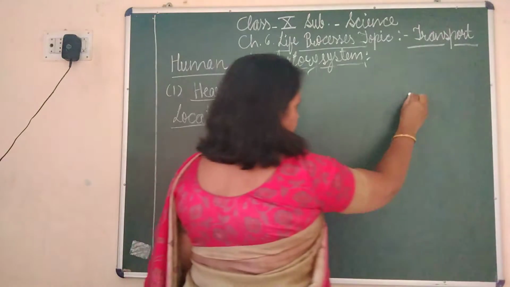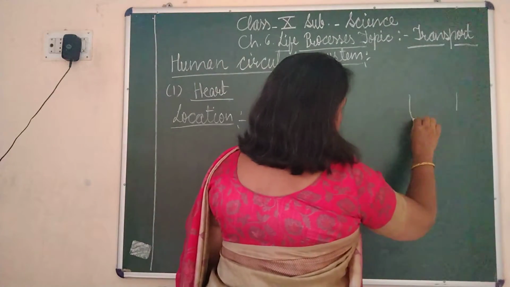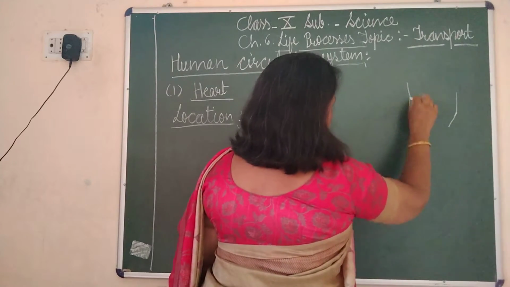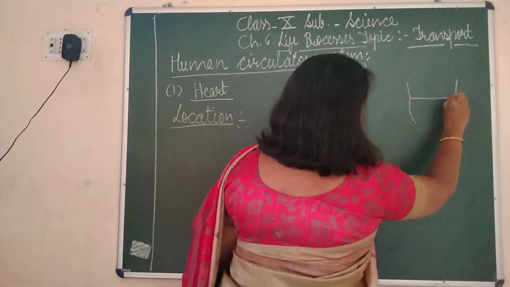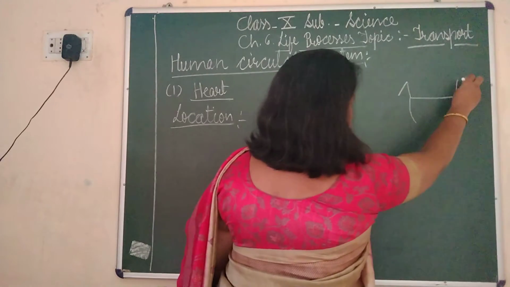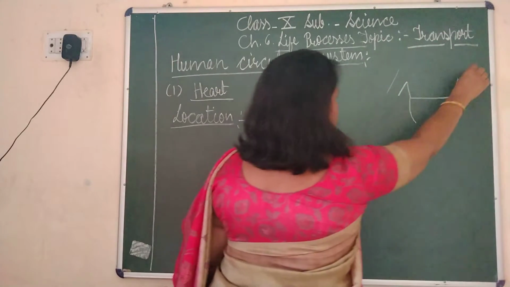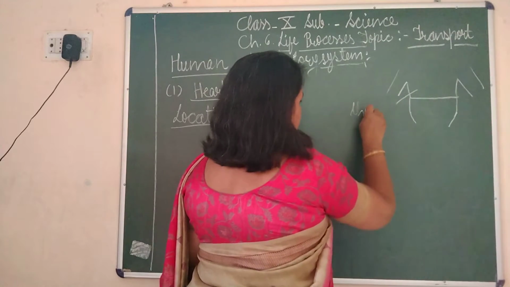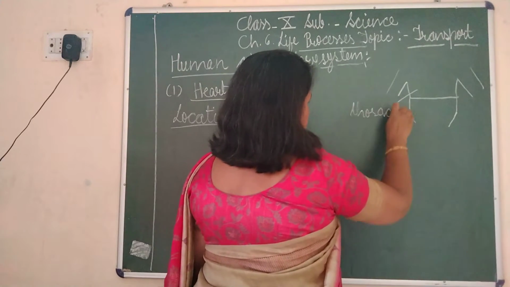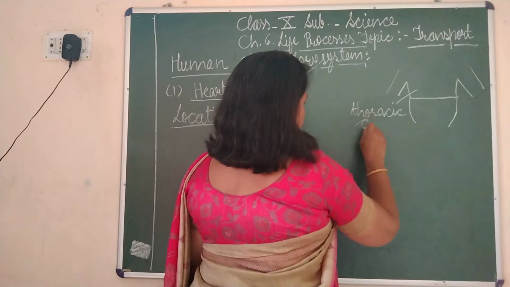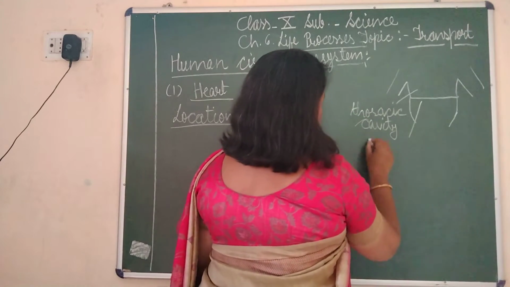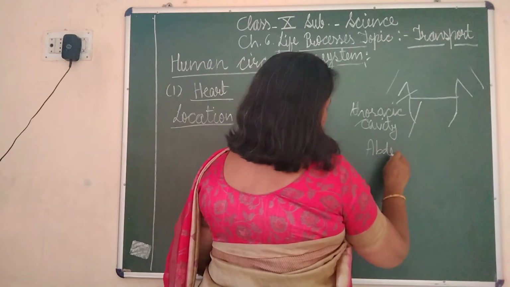If this is our body, I have drawn this way. This is the chest, upper part. Here are your hands. This chest part is called thoracic cavity, and the lower part is called abdominal cavity.